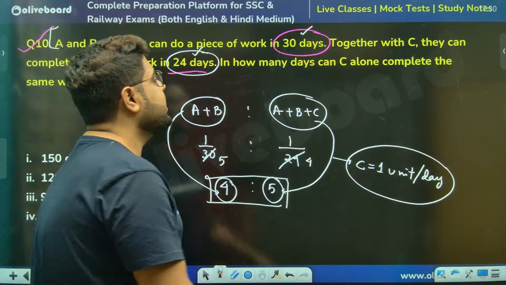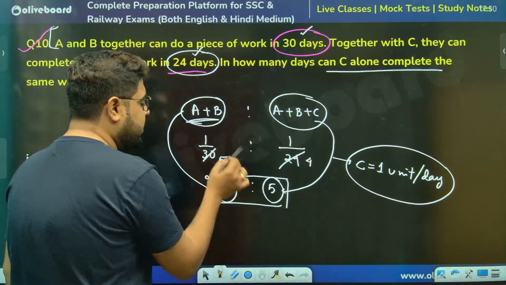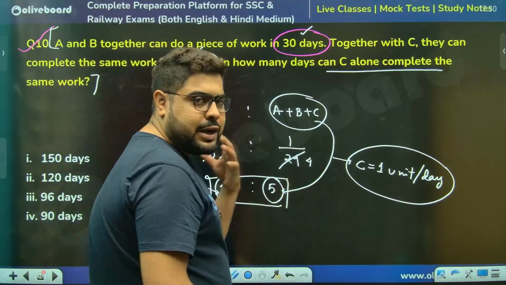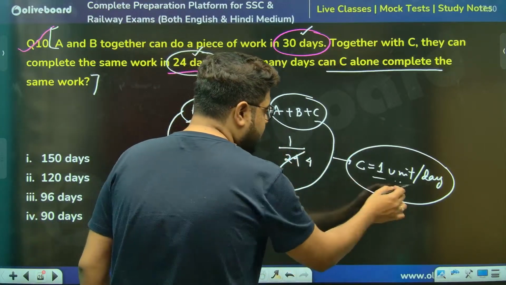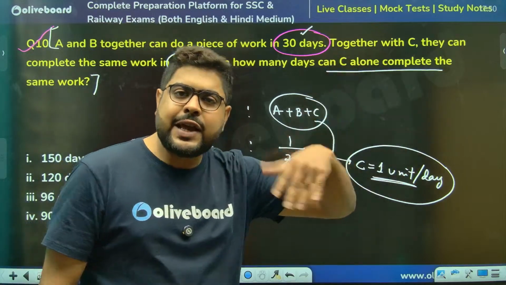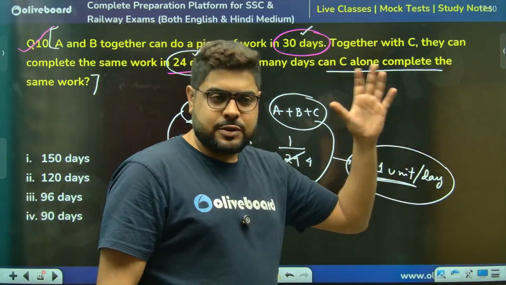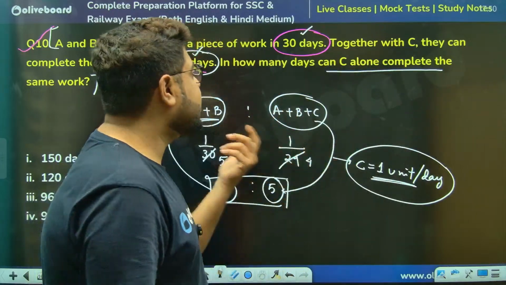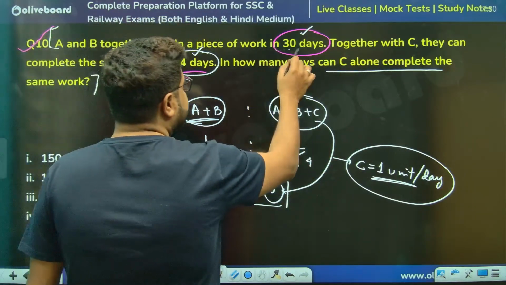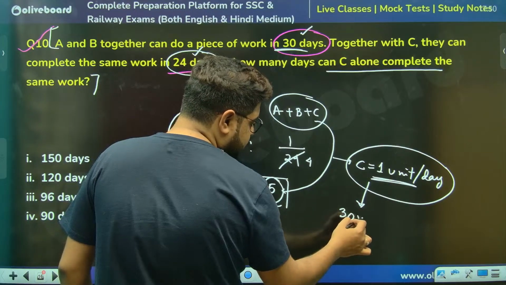So they are asking how much time C will take. Sir, A and B do 4 units, and C is 1/4 of that efficiency. C is doing 1 unit, so he will take 4 times the time. It will take 4 times as long. Done, sir. A and B together needed 30 days, so C will take 30 into 4, sir.